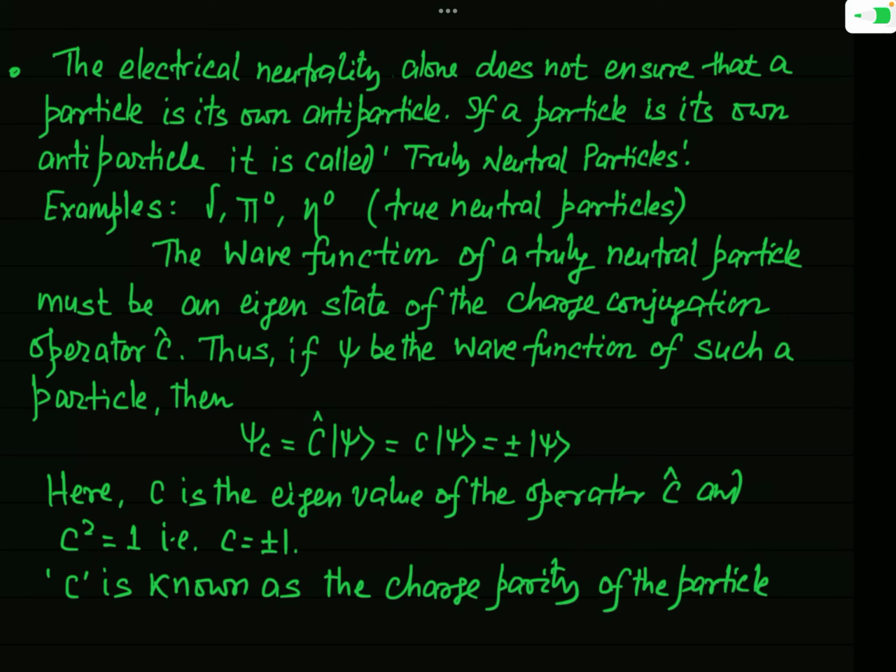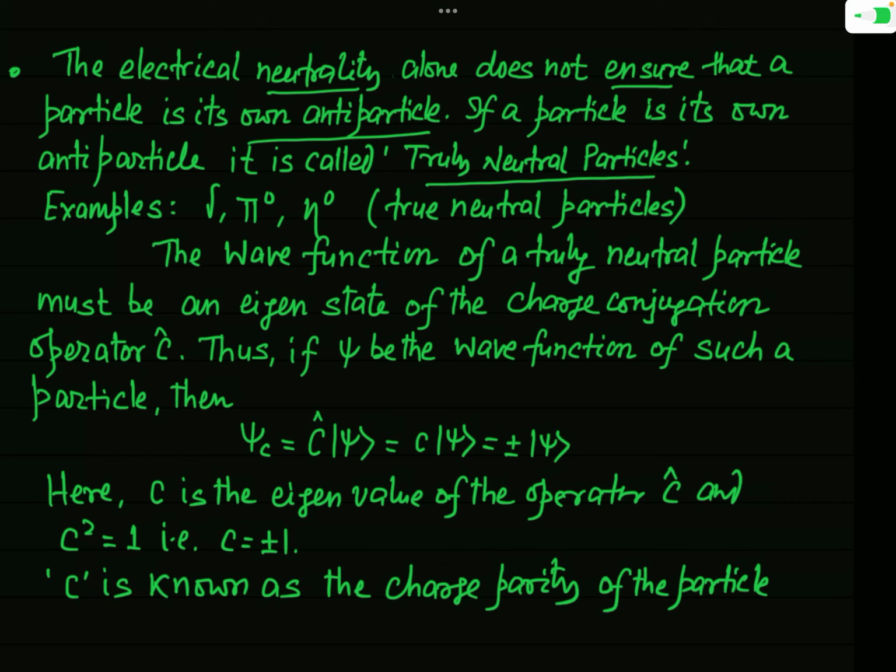Okay. So I have mentioned here that electrical neutrality, meaning the charge of the particle is zero, alone does not ensure that the particle is its own antiparticle. So if a particle is its own antiparticle, then it is called a truly neutral particle.